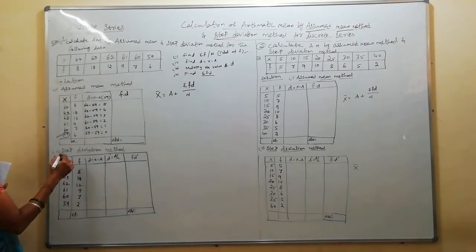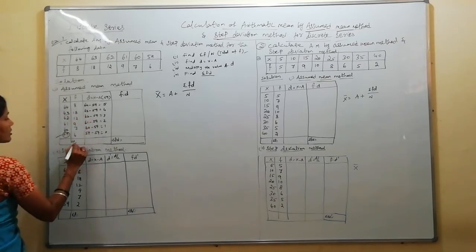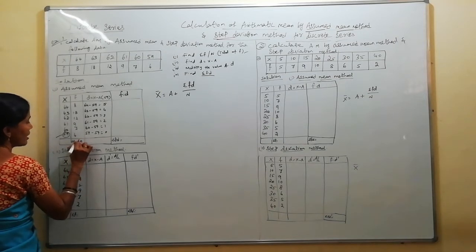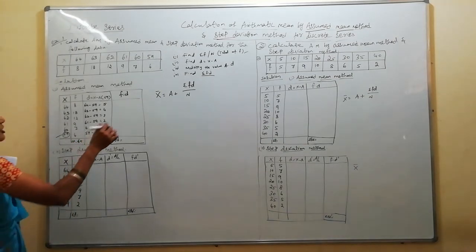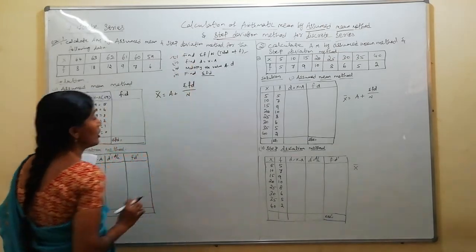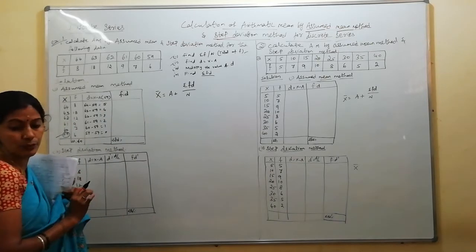Check it out. We will get a total of F: 8, 18, 12, 9, 7, 6. So total of F is 16. Then sigma F also you can mention or N also you can mention. So we found the F. Next find D. D equal to x minus A also we found now.